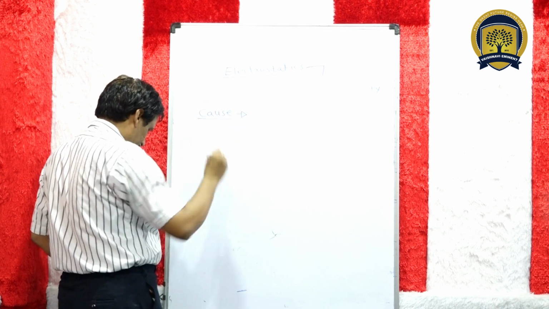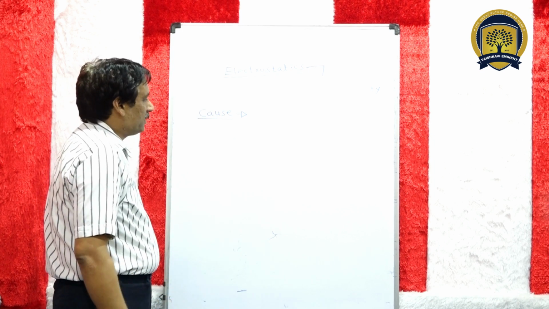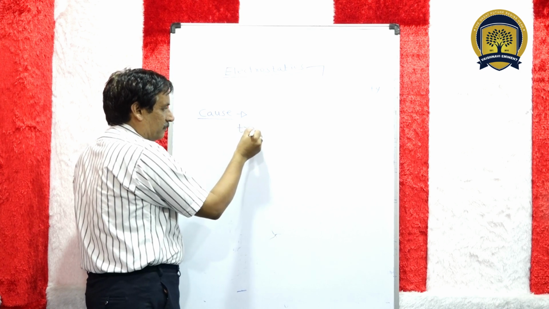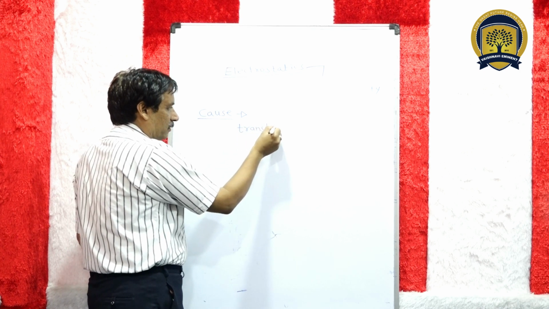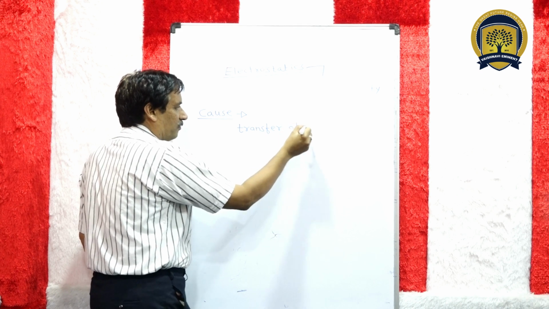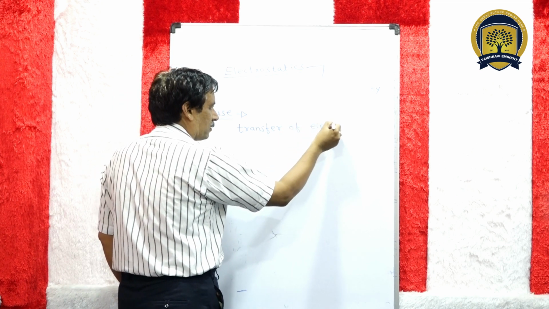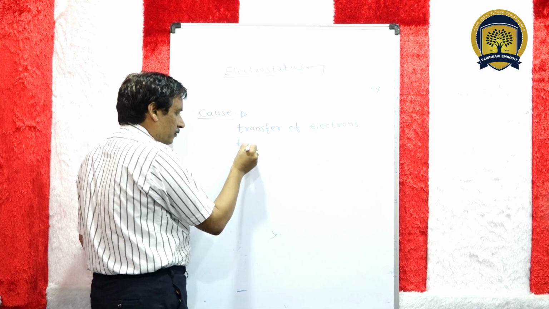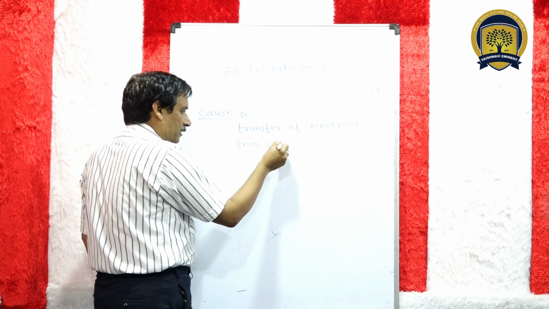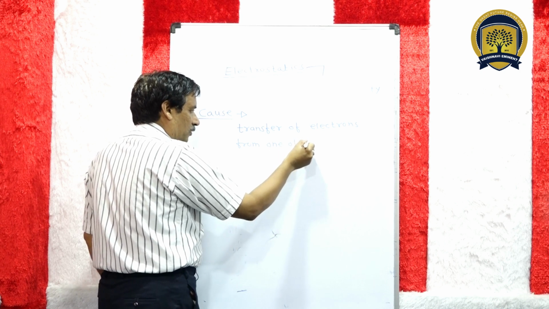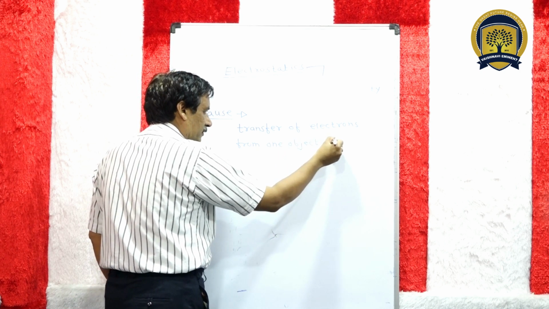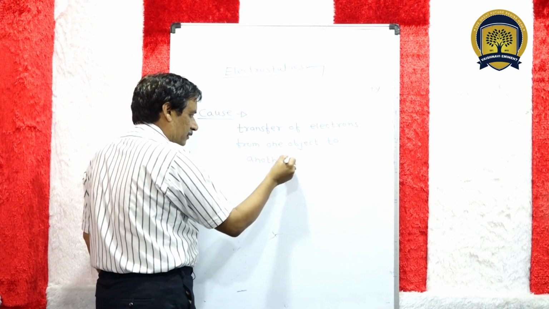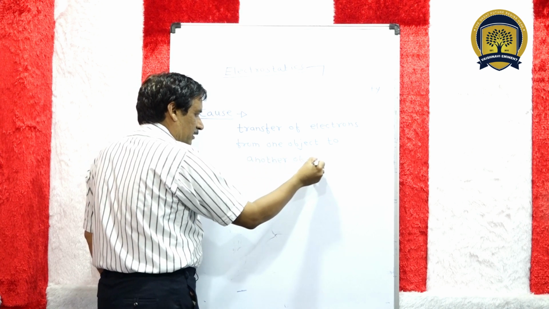The cause of electrostatics is migration or transfer of electrons from one object to another object. This is the cause of electrostatics.